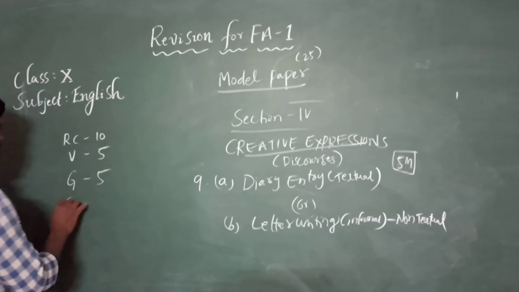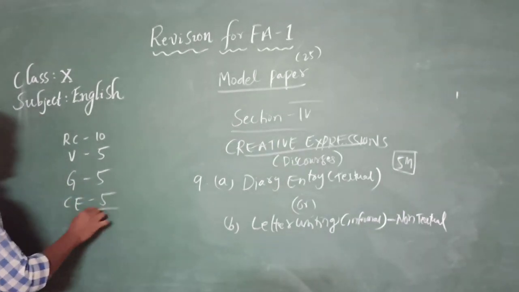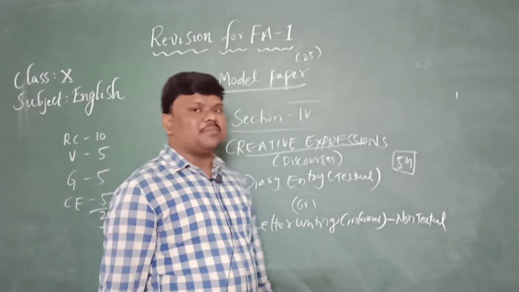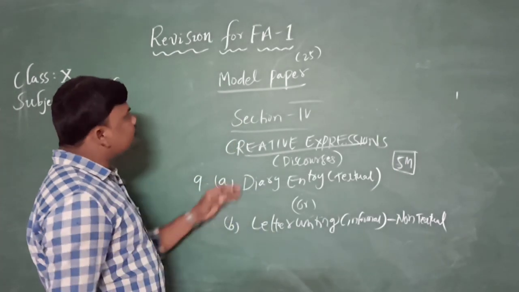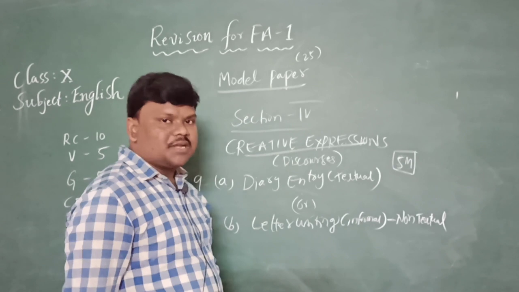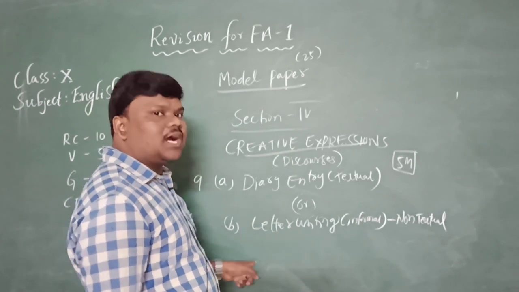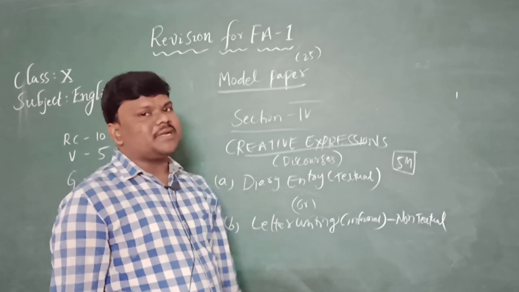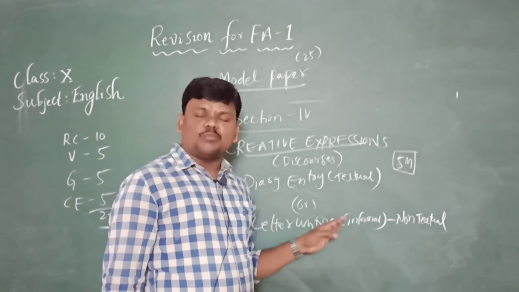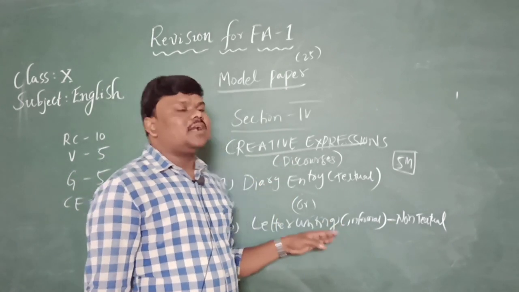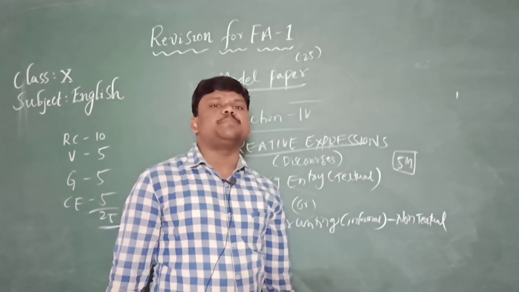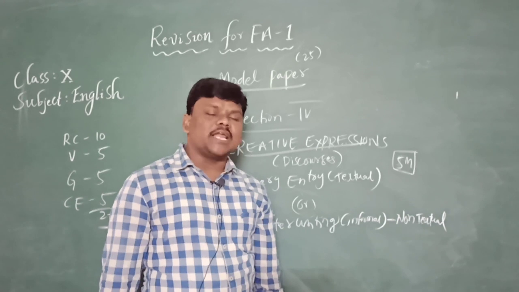And the creative expressions are 5 marks, and totally 25 marks. I am going to give this for your FA1 examinations based on this blueprint, and you need to write the examination clearly in your paper. One more important thing: this FA1 examination we are going to conduct through descriptive mode, not online mode.